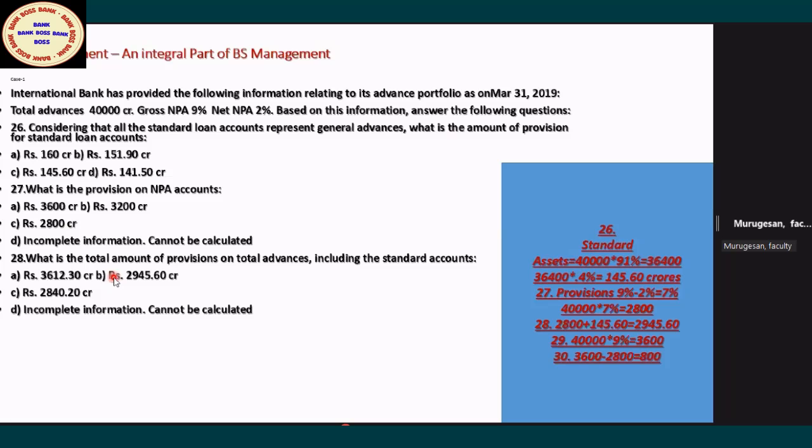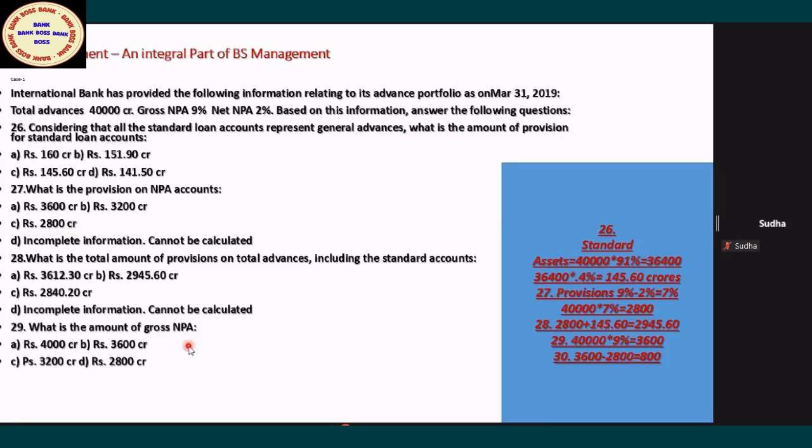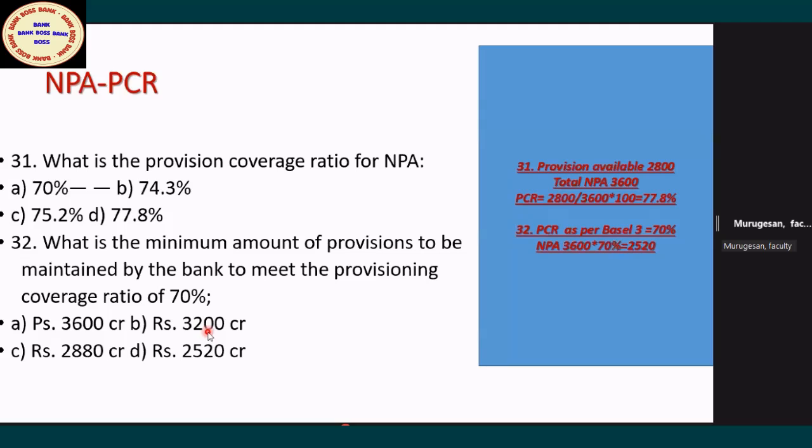Question 29: what is the amount of gross NPA? Gross NPA is 9 into 40,000, 3,600. Agreed. Now question number 30: what's the amount of net NPA? Net NPA is 800 crore. Very good. Now we come to the next one.